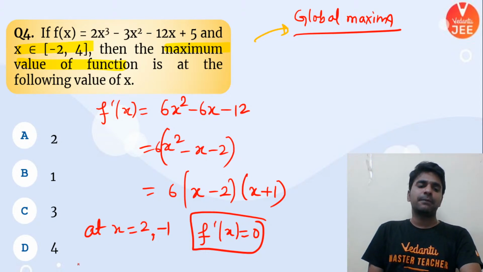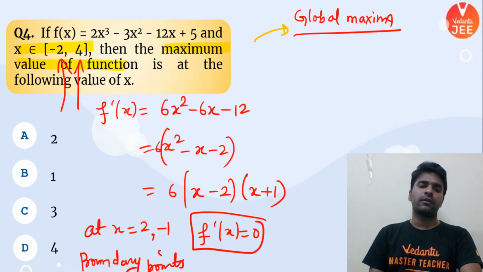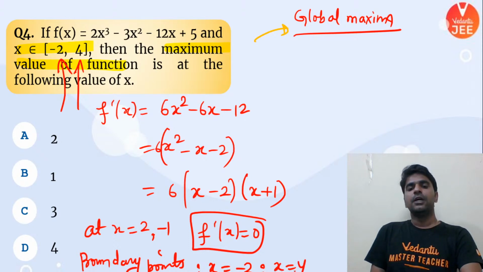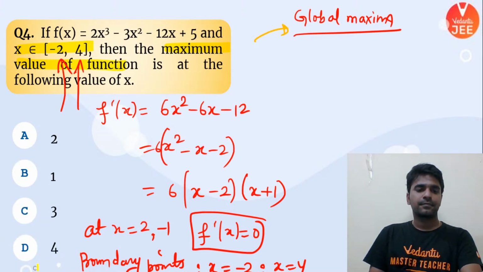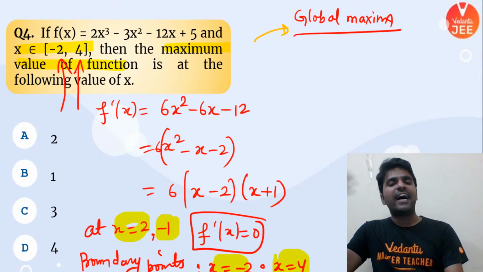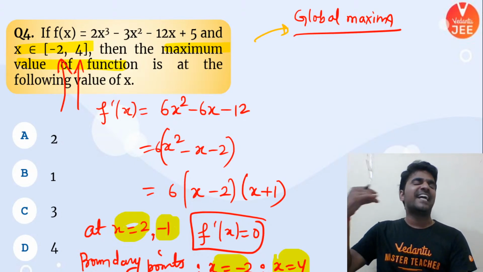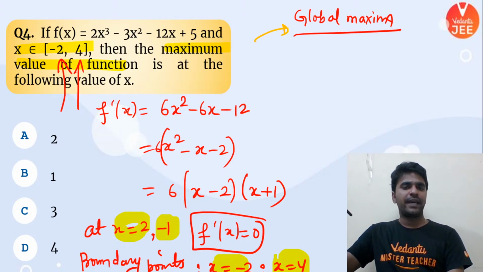Also, if I consider the boundary points, the boundary points of this interval are nothing but minus 2 and 4. So at these four values of x, calculate the value of function, and at whichever value the maximum value of y is coming, that is going to be my global maxima. Understood what I'm trying to say, everybody?